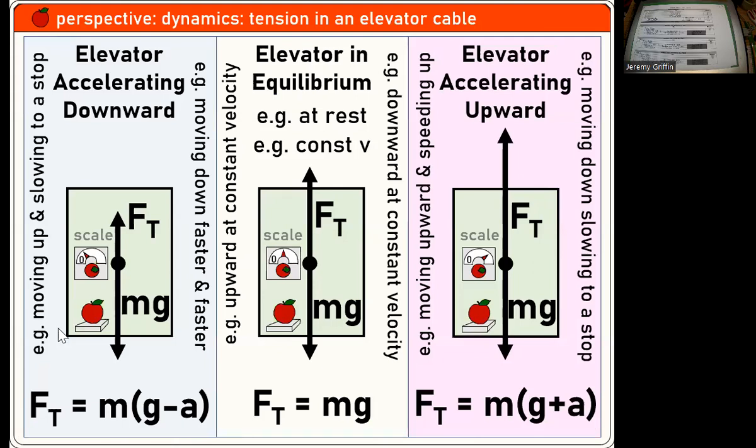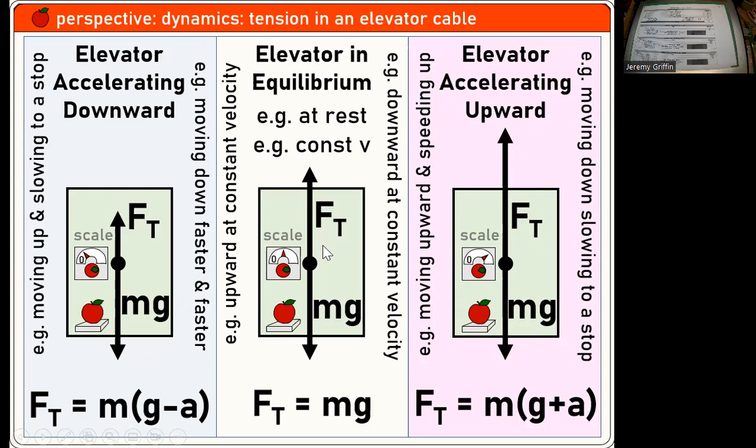Elevator physics. Every elevator here has exactly the same weight, but maybe there's a different tension force in the cable holding it up. Going from left to right, if the tension in the elevator cable is less than the weight, then it's accelerating down, which might be moving down faster and faster, or it might be moving up slow to a stop.